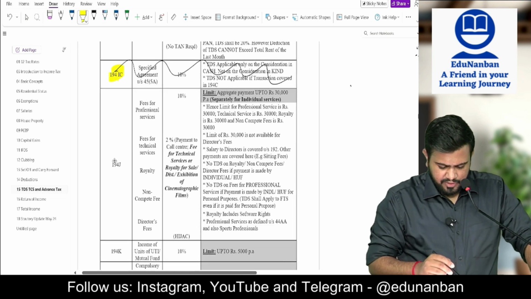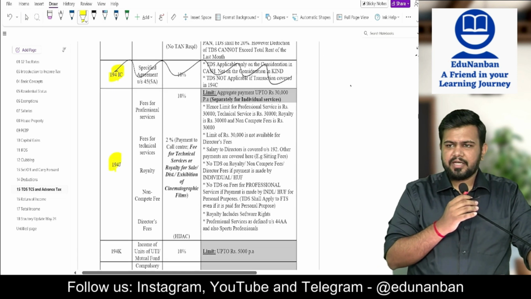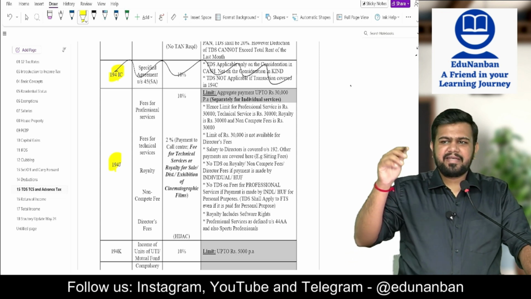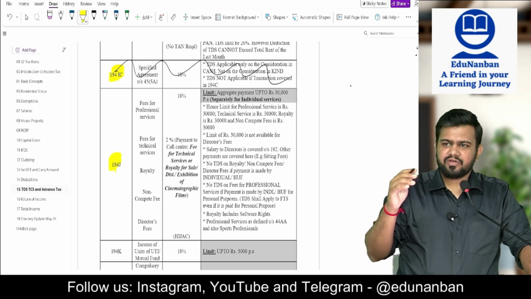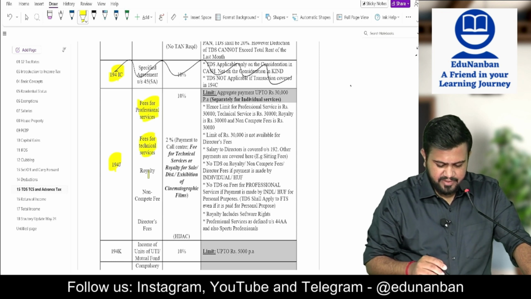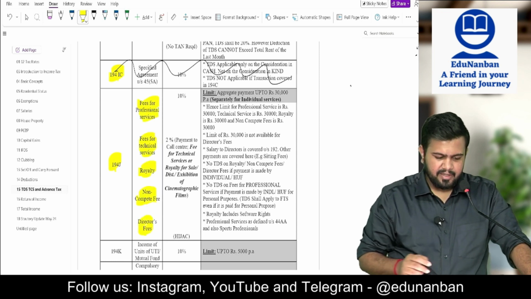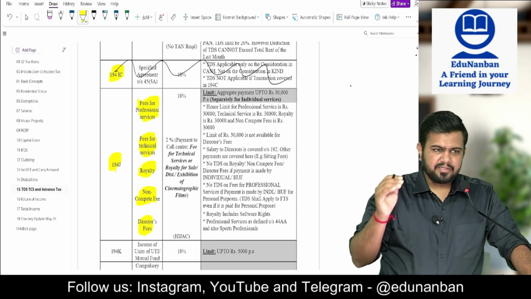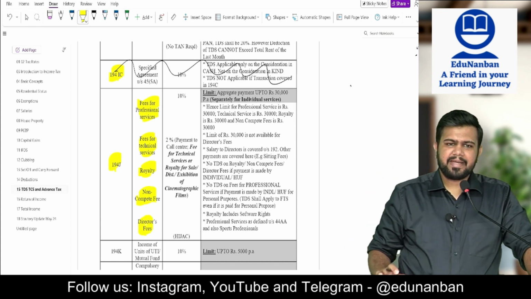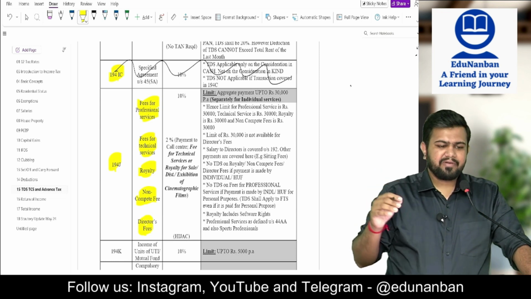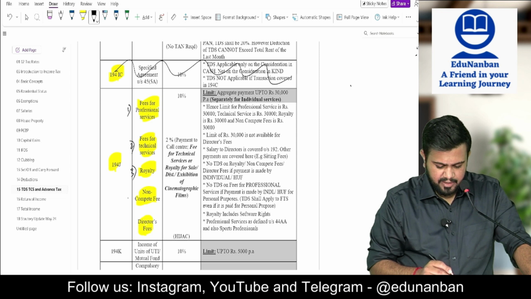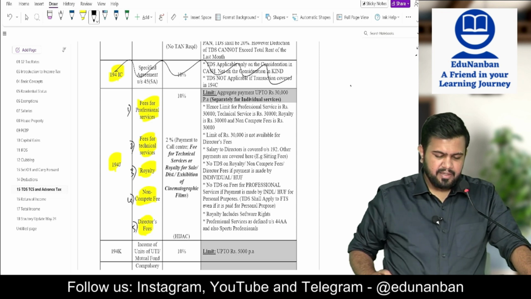Section 194J. Okay. So 194J is also covered under HIJACR. 194J is fee for professional service, fee for technical service, royalty, non-compete fee, director fee. So it is applicable for 5 different types of transaction: professional service, technical service, royalty, non-compete fee, and director fee.